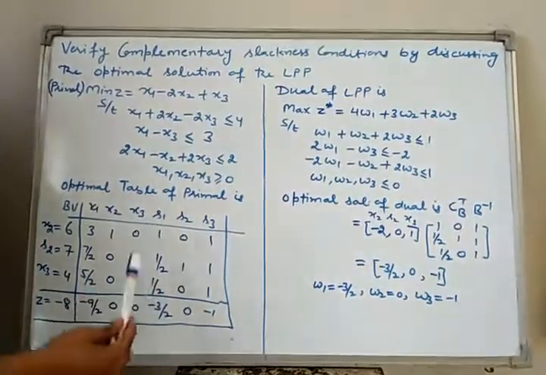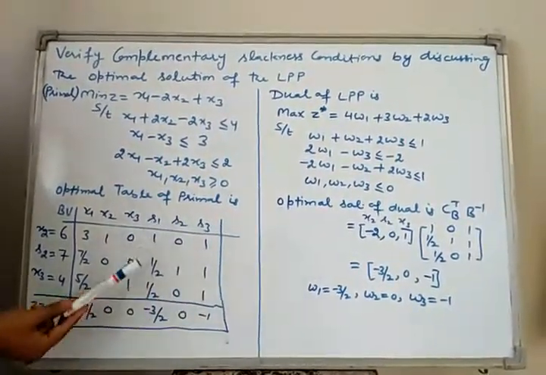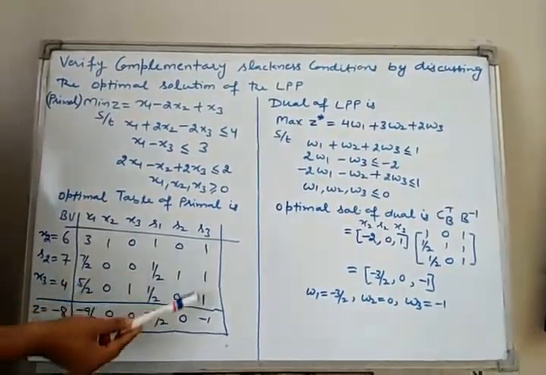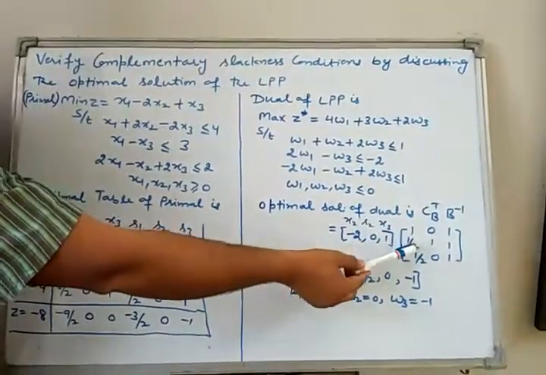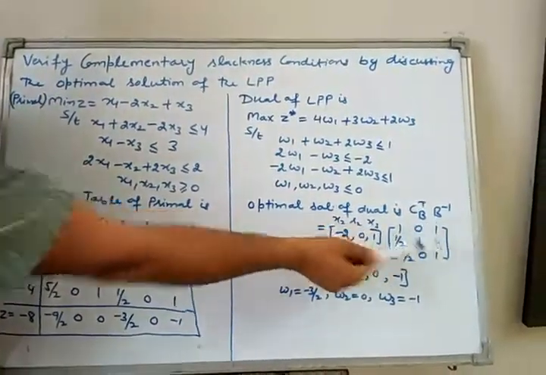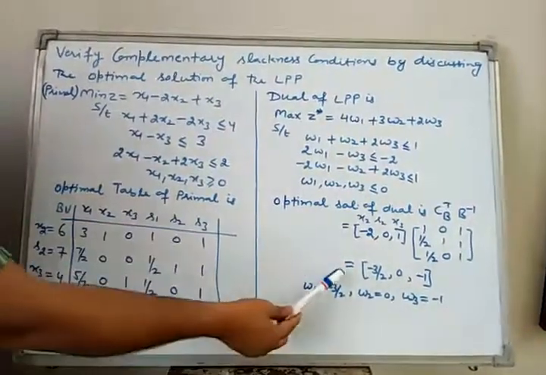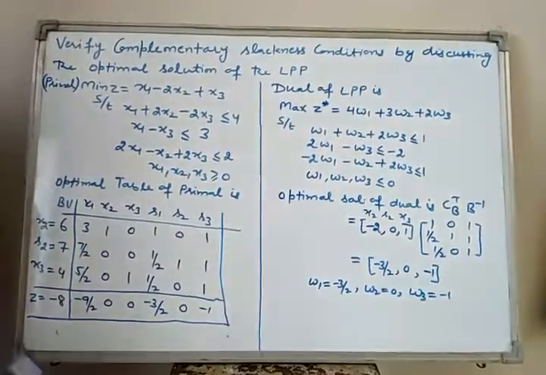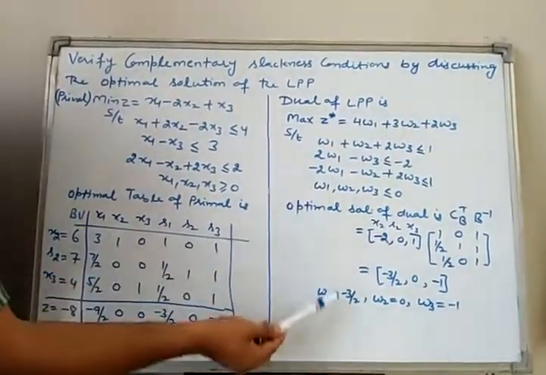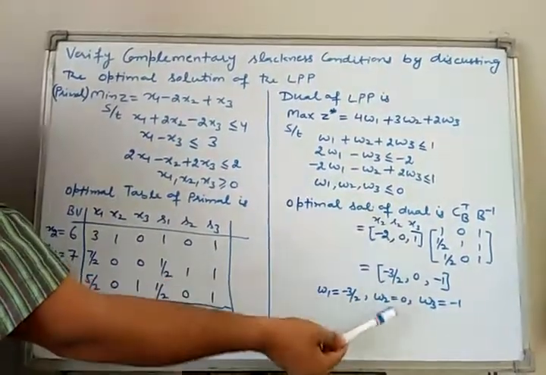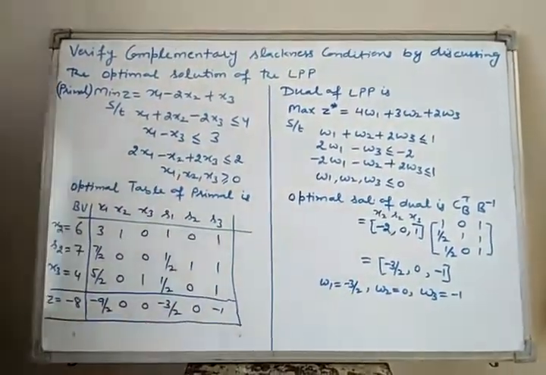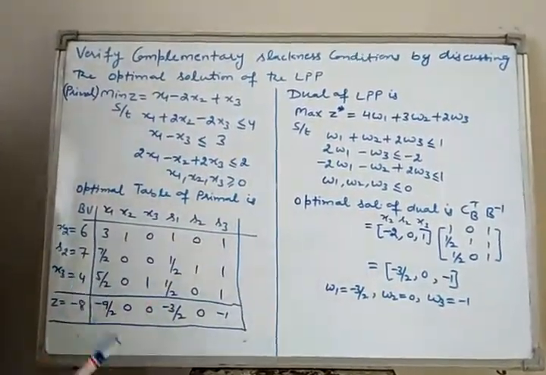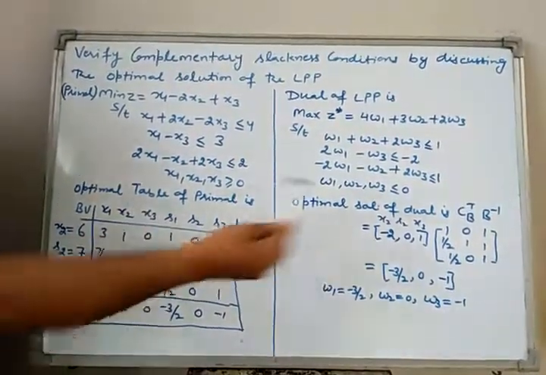Now, B inverse always lies below the starting BFS. Therefore, we take B inverse as 1, 1 by 2, 1 by 2, 0, 1, 0, 1, 1, 1. After calculating this, we get minus 3 by 2, 0, minus 1. This is the optimal solution of dual problem. Therefore, we get value of w1 as minus 3 by 2, w2 as 0, w3 as minus 1. Now, this is the way how to find optimal solution of dual from primal optimal table.